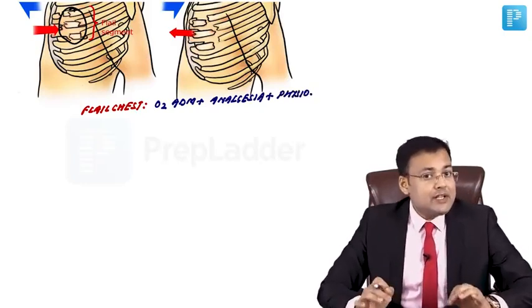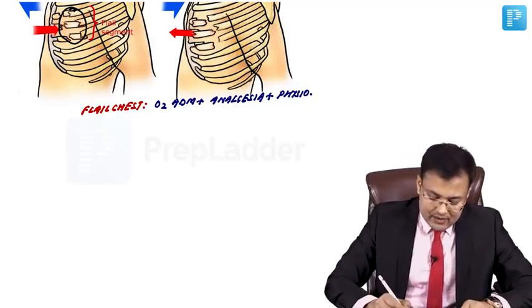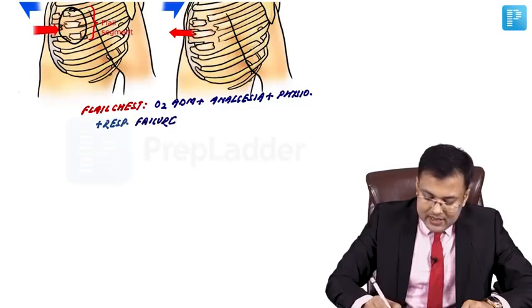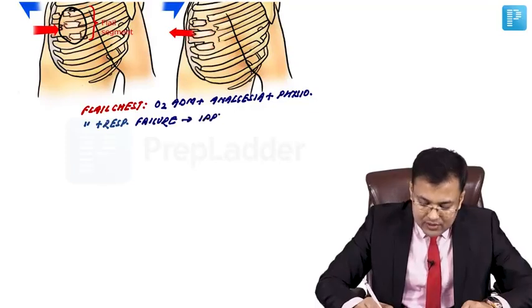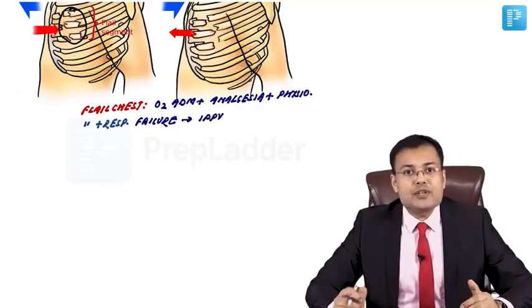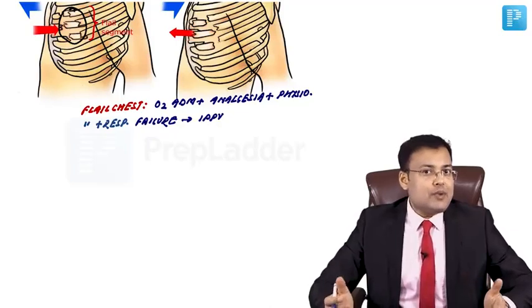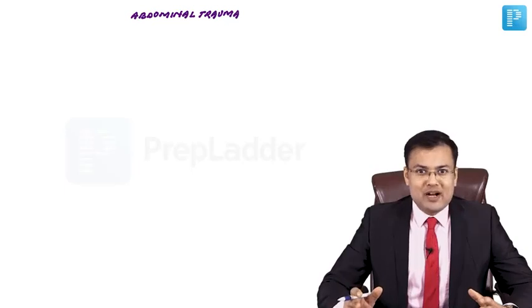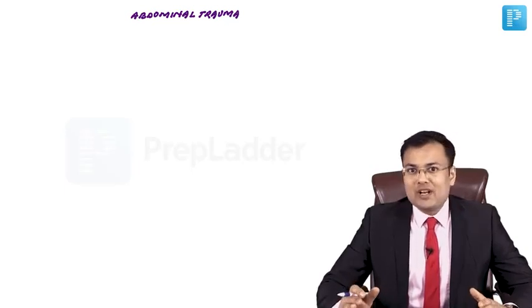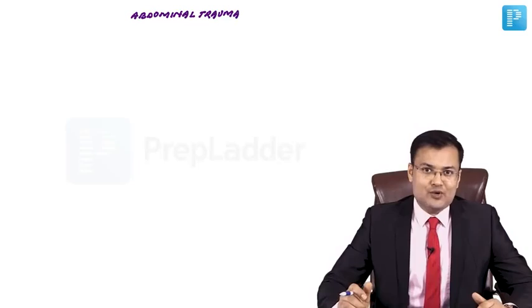In exam, if it's mentioned that patient is having respiratory failure also, if there is flail chest and respiratory failure, in these patients we go for intermittent positive pressure ventilation. So this is how we manage the patients of flail chest. Now we are going to discuss abdominal trauma. First, see the important one-liner questions asked in relation to abdominal trauma.